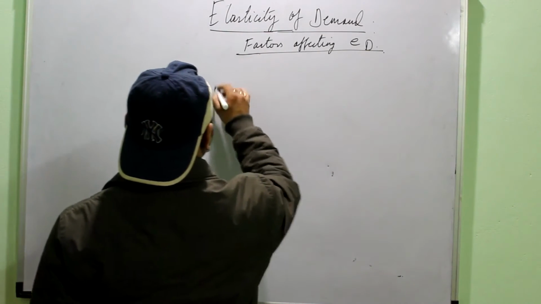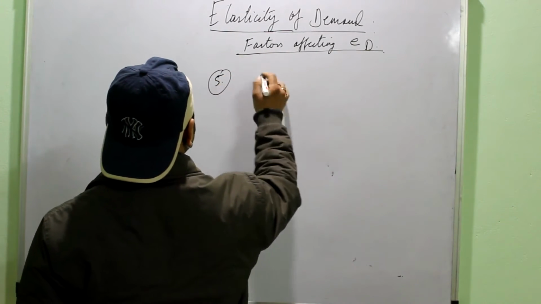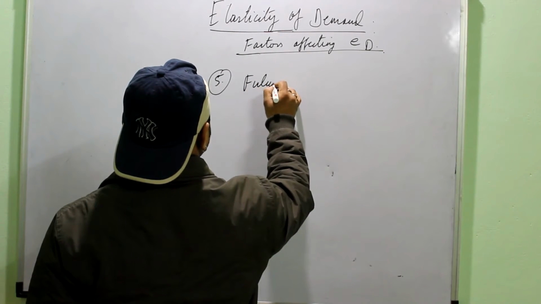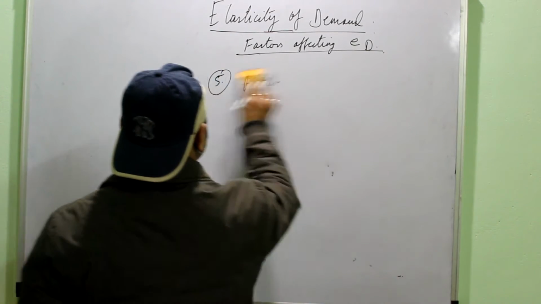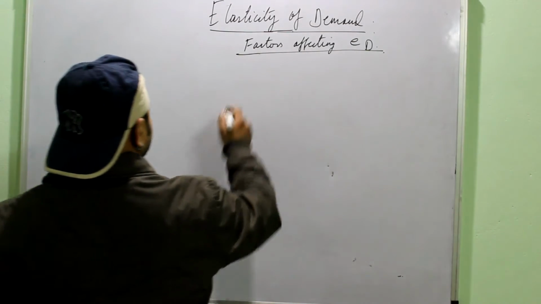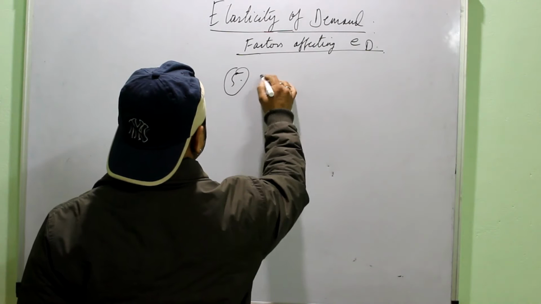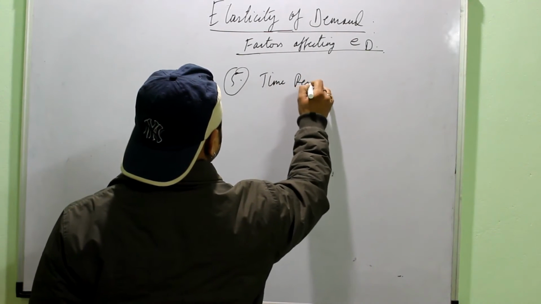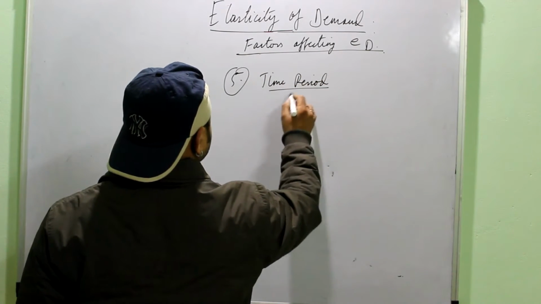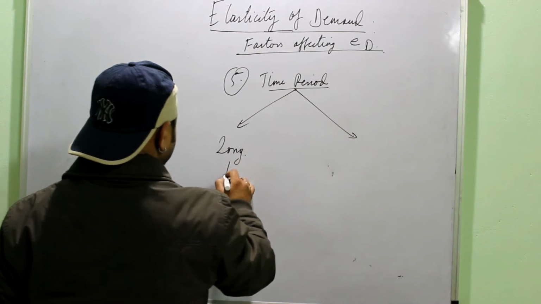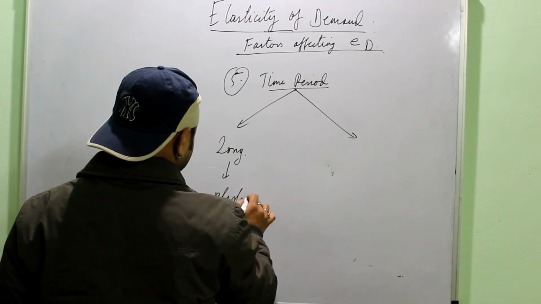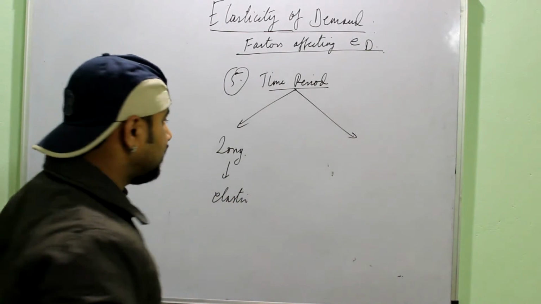Okay, then next is future expectations. Then the time period. If it's a long time period, you have long time, then the demand is elastic. You can search for the substitutes of the commodity.